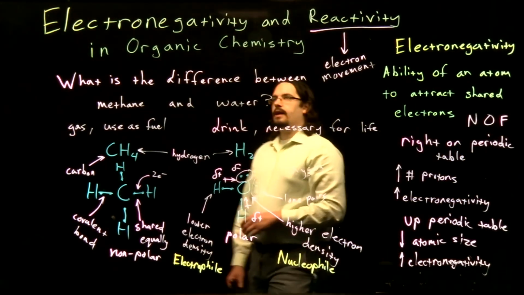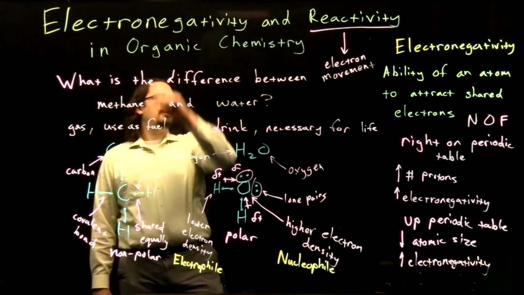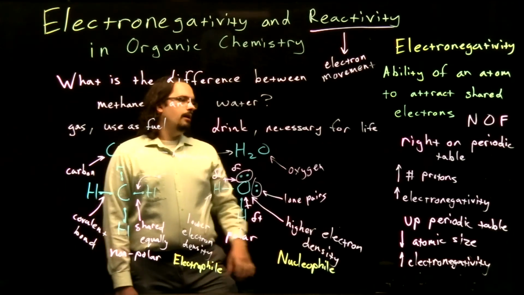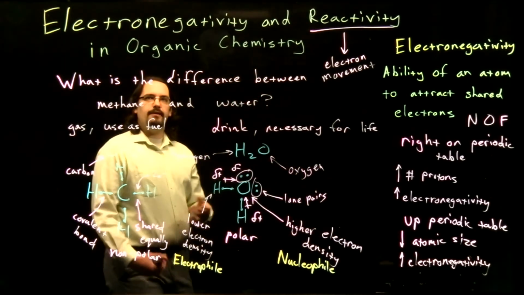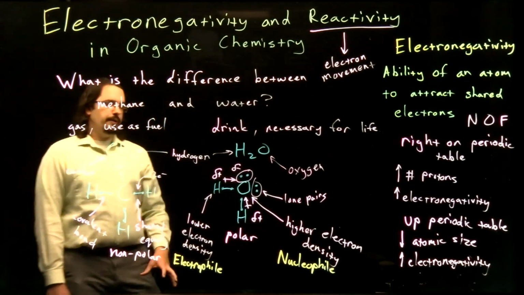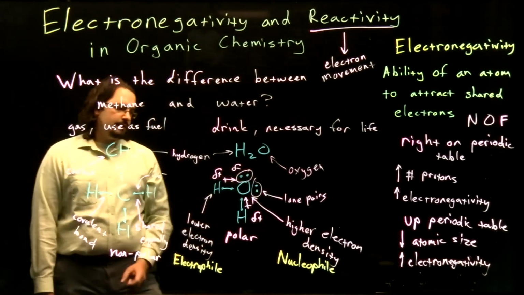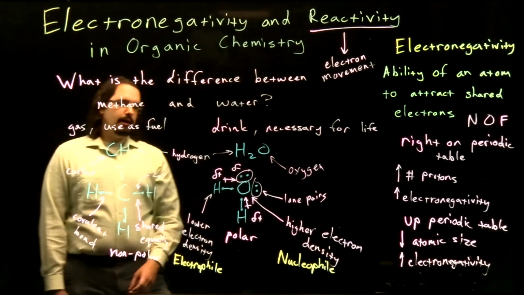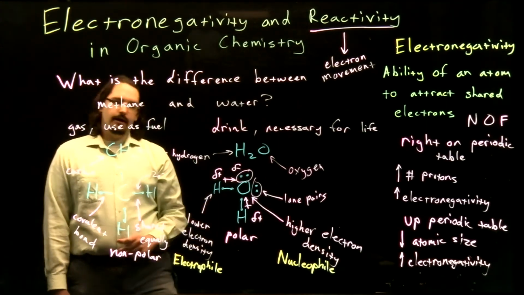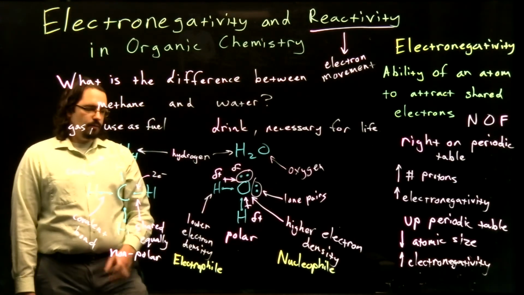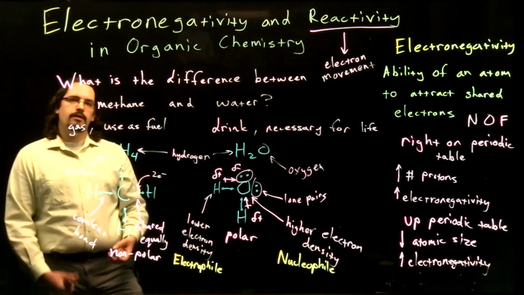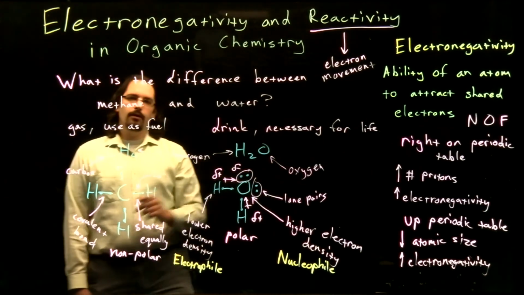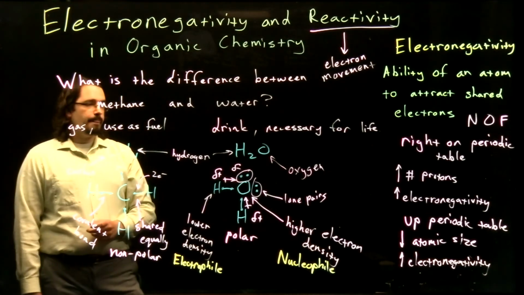The other key difference is in our electronegativity, right? So our oxygen is to the right and up on the periodic table. That makes it very electronegative. So we created this area of high electron density, a nucleophilic site, and we created these areas of low electron density, or these electrophilic sites. This makes our water more reactive, and it makes it more useful in our living system.